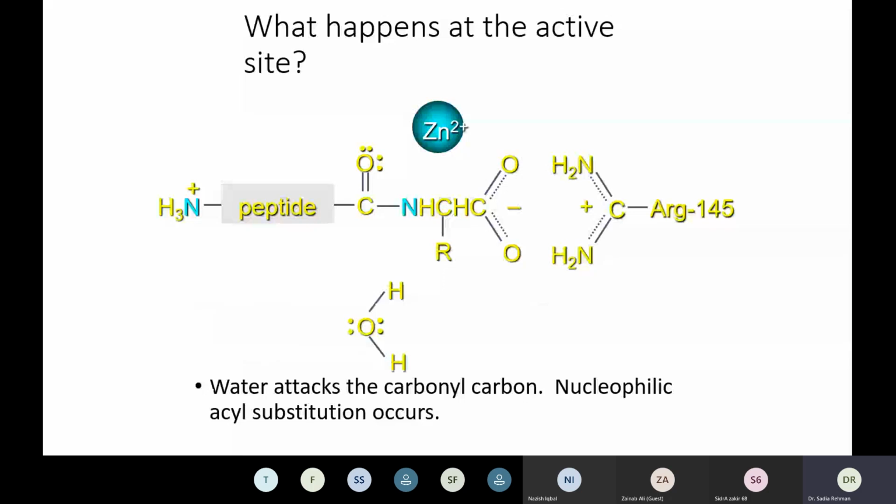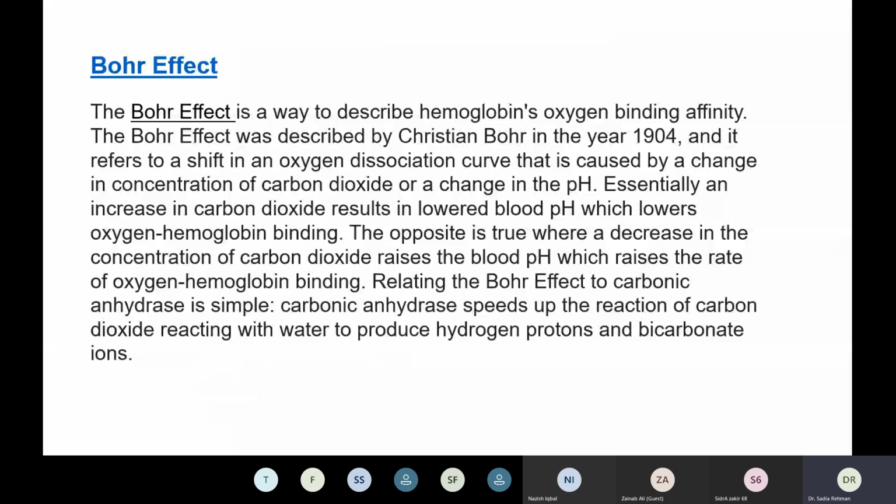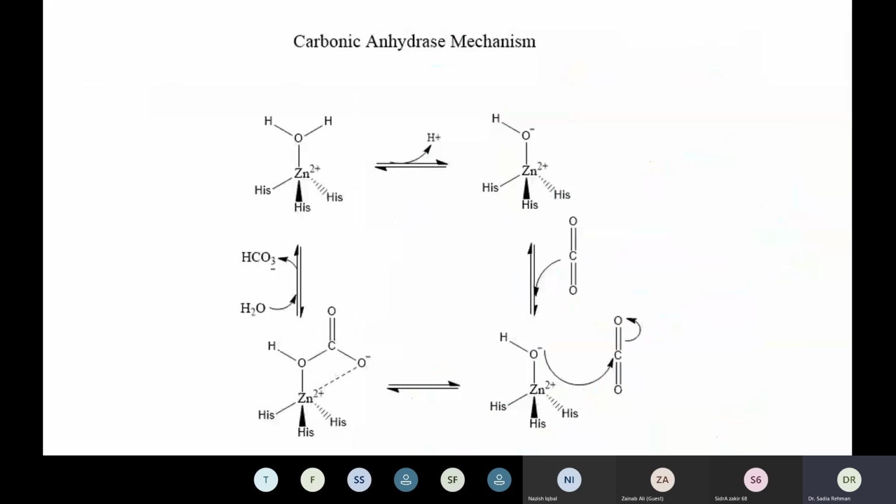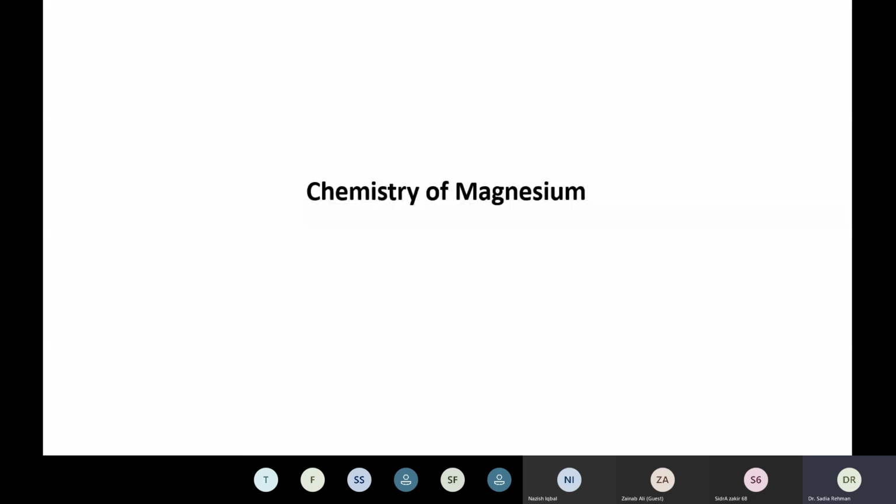This is called the Bohr effect, which lowers the pH in the capillaries and decreases the oxygen hemoglobin binding capability. So this effect was called the Bohr effect. This is the structure of carbonic anhydrase, and then we talked about its mechanism, how it proceeds to convert the carbon dioxide into bicarbonate ion.